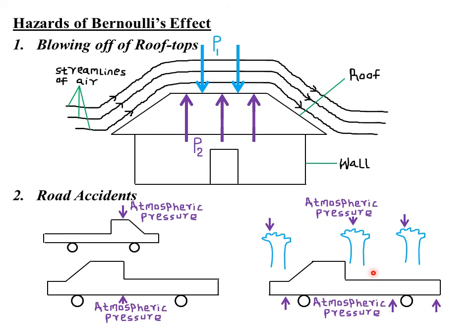So if the pressure is low, it means the atmospheric pressure acting from the outer parts of the tree is now higher than the pressure near the road. So because of the excess atmospheric pressure, that is what can cause the trees to bend towards the road, and sometimes they can even fall on the road, causing some accidents.